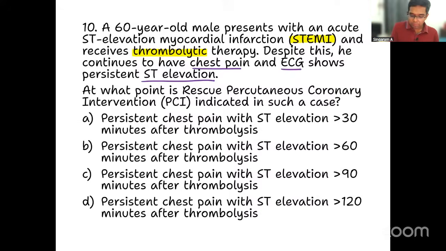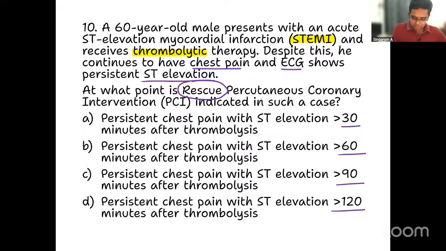This type of percutaneous intervention is what we call rescue percutaneous intervention. We all know the overall best treatment is percutaneous intervention, but if thrombolysis was started and there is no response, and you then do percutaneous intervention, it's called rescue PCI. The question is, at what point of time should you start rescue percutaneous intervention? Is it persistent changes for more than 30 minutes, 60 minutes, 90 minutes, or 120 minutes? This is a straight fact-based question.